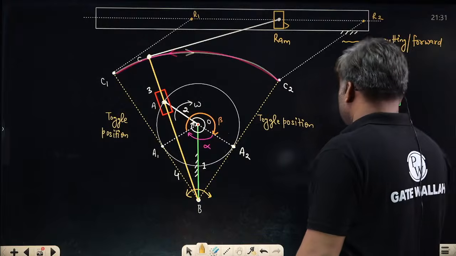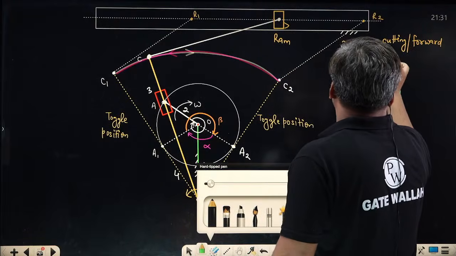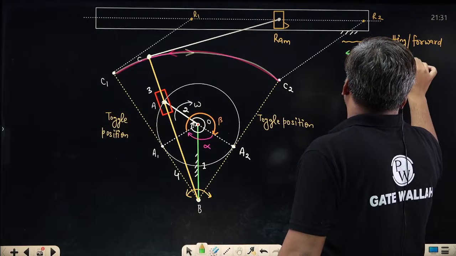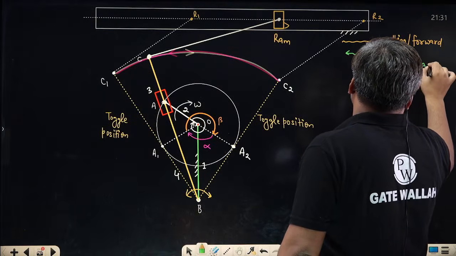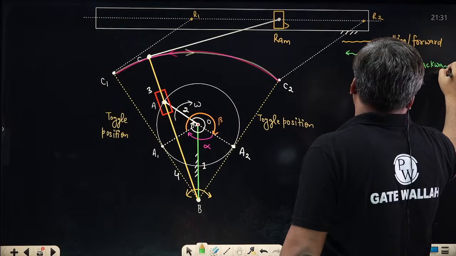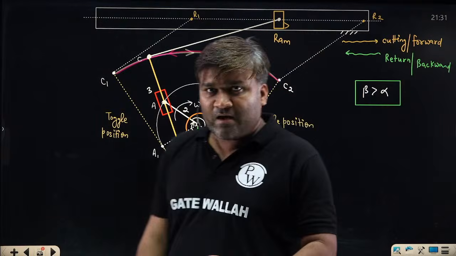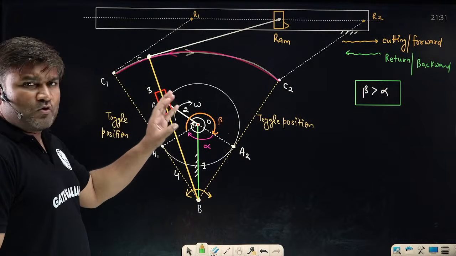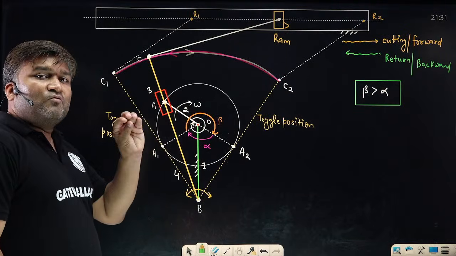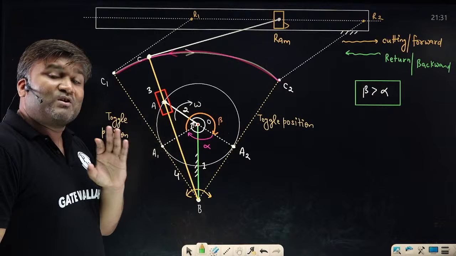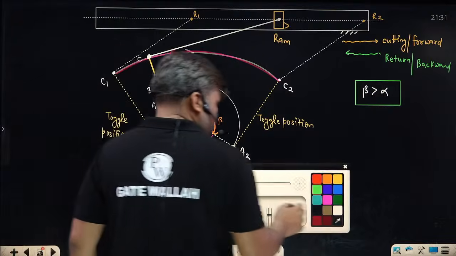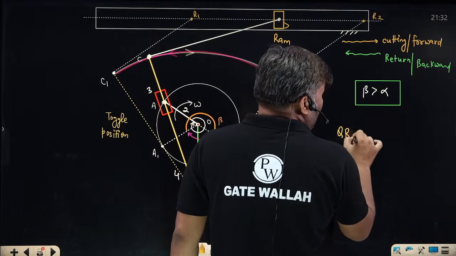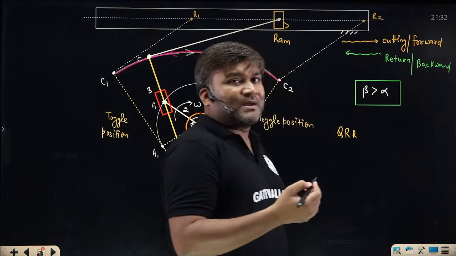On the other hand, this side, I am saying it as my return stroke, or people also call it the backward stroke. Everybody is getting my point? Examination mein, they will ask a few questions about this mechanism. They will ask, what is the quick return ratio of the mechanism? What is the quick return ratio? Kya hota hai first of all? How effective is your quick return mechanism?